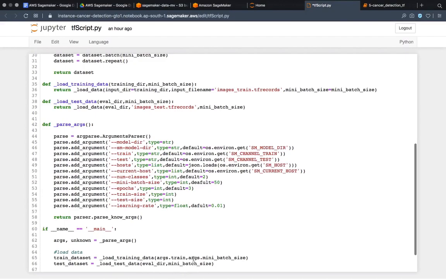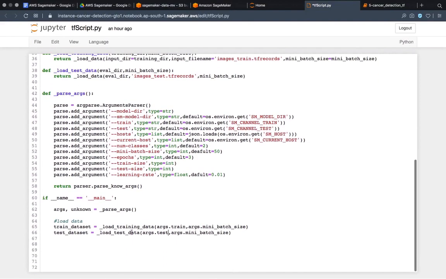As always, args dot mini batch size will satisfy that, and for the directory I have to give args dot test. So this is what we have done. Inside main we are loading data into these two variables, train and test.